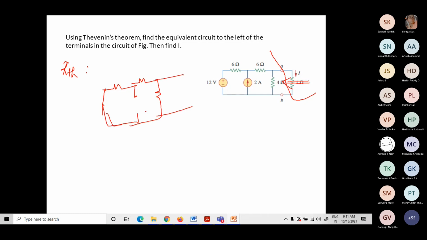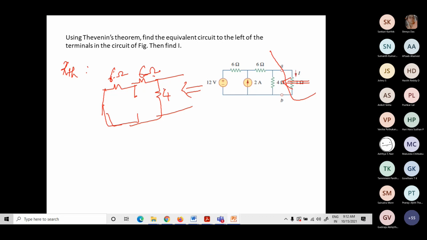Now can anyone tell me what will be the RTH? This is 4 ohm, this is 6 ohms, and this is 6 ohms. How about the connection between them? This 6 ohm and this 6 ohm, are they in series or parallel? Both of them are in series. So that will be 12 ohms.